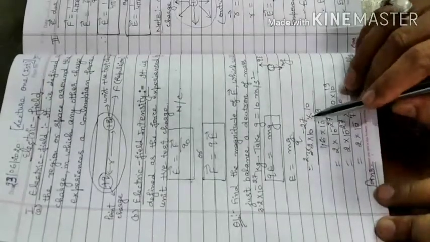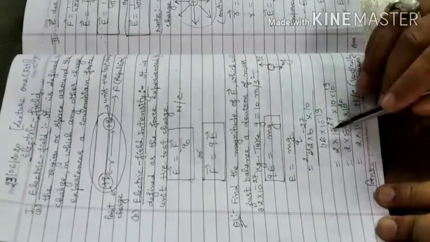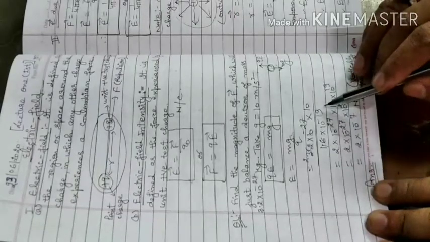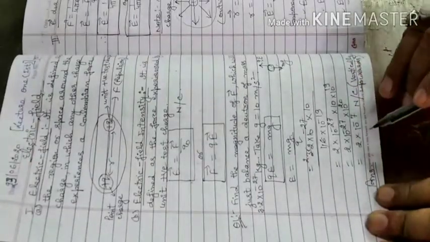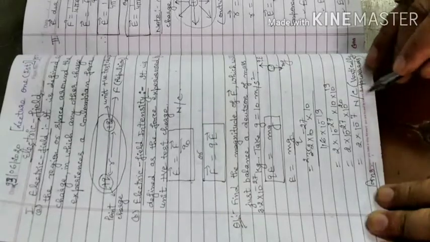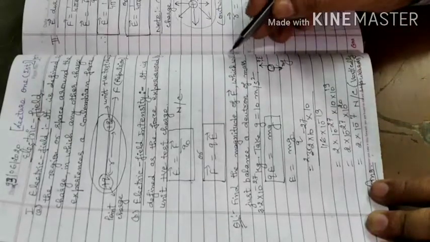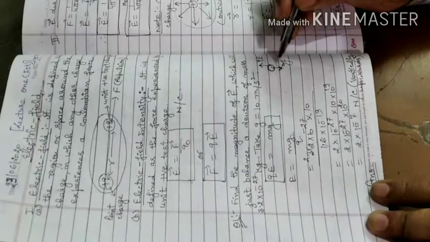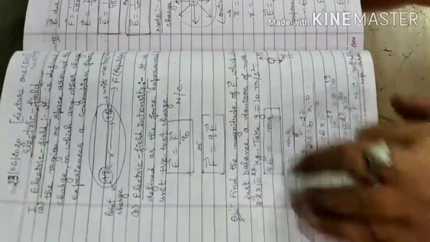Substitute all the values: 3.2 into 10 raised to the minus 27, into the value of g which is 10, upon the charge on the deuteron which is 1.6 into 10 raised to the minus 19 coulombs. After cancelling, we get the answer 2 into 10 raised to the power minus 7 newton per coulomb. And children, understand that the qE force is vertically upwards to counterbalance the weight of the deuteron, which is acting in the downward direction.